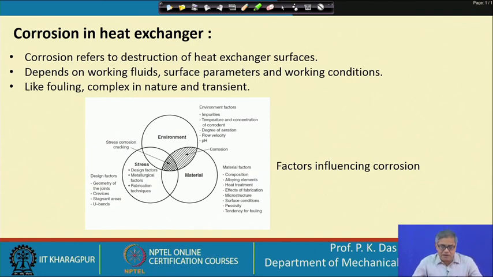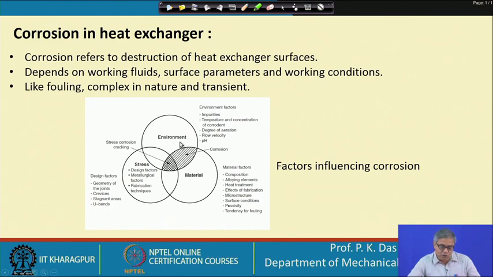Depending on working fluid, surface temperature and working condition, the corrosion will occur. Like fouling, it is complex in nature and also transient. So, here there is a very interesting figure. You can see what are the different factors influencing corrosion. Environmental factors are there, material factors are there and stress factors are there. Stress is very important in case of corrosion. And you see these three factors, this is the zone of corrosion.